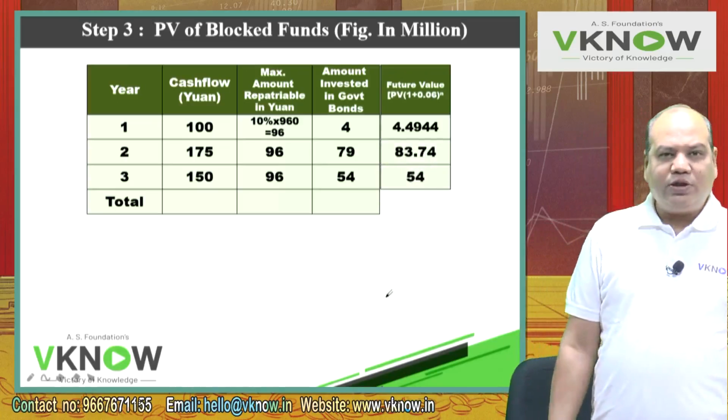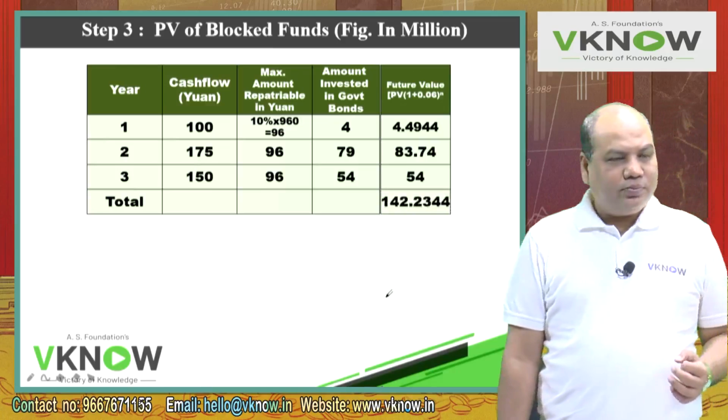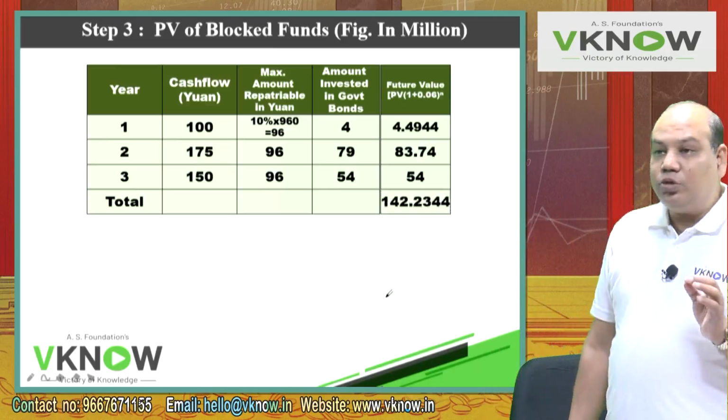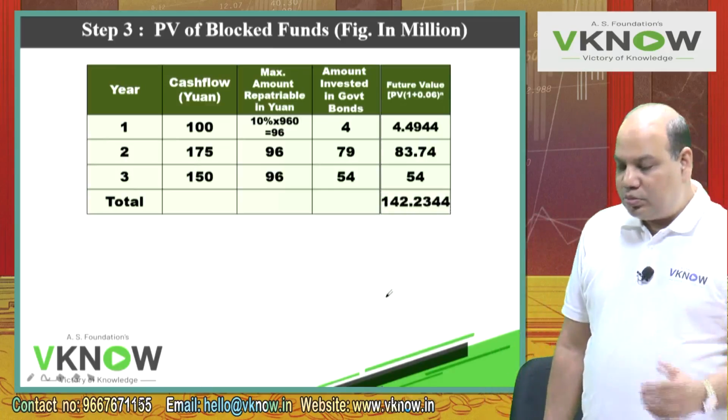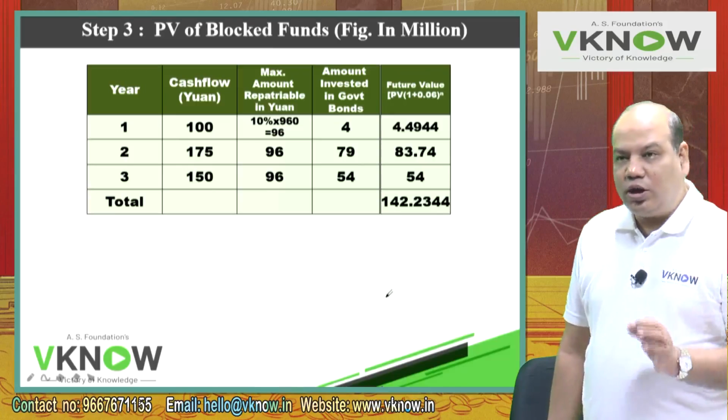The last one will not fetch any interest, 54. Total of the last column, try. Yes, 142.2344 approximately. This is in yuan.